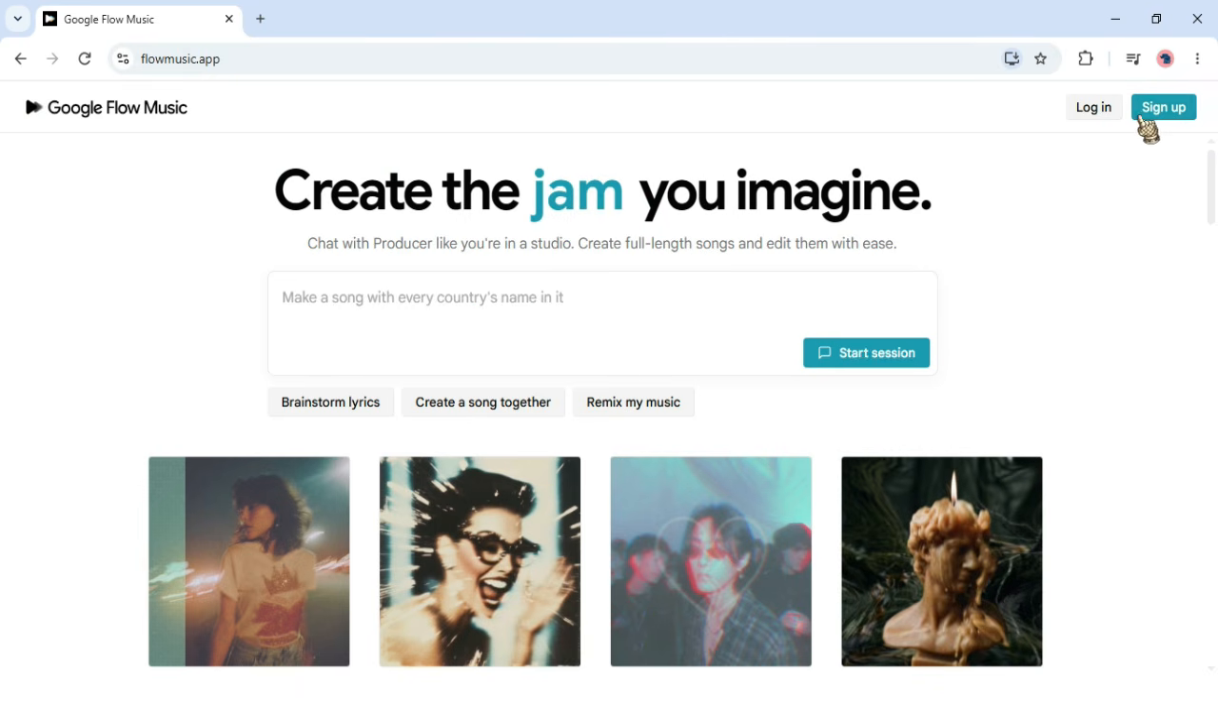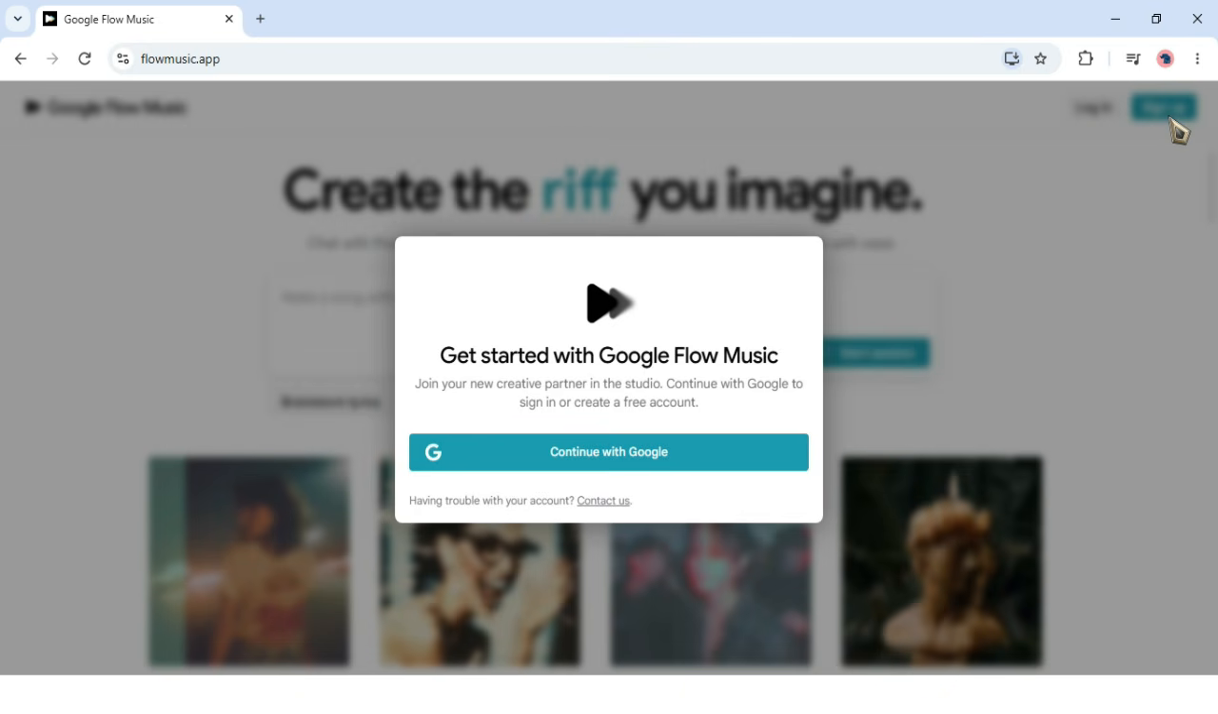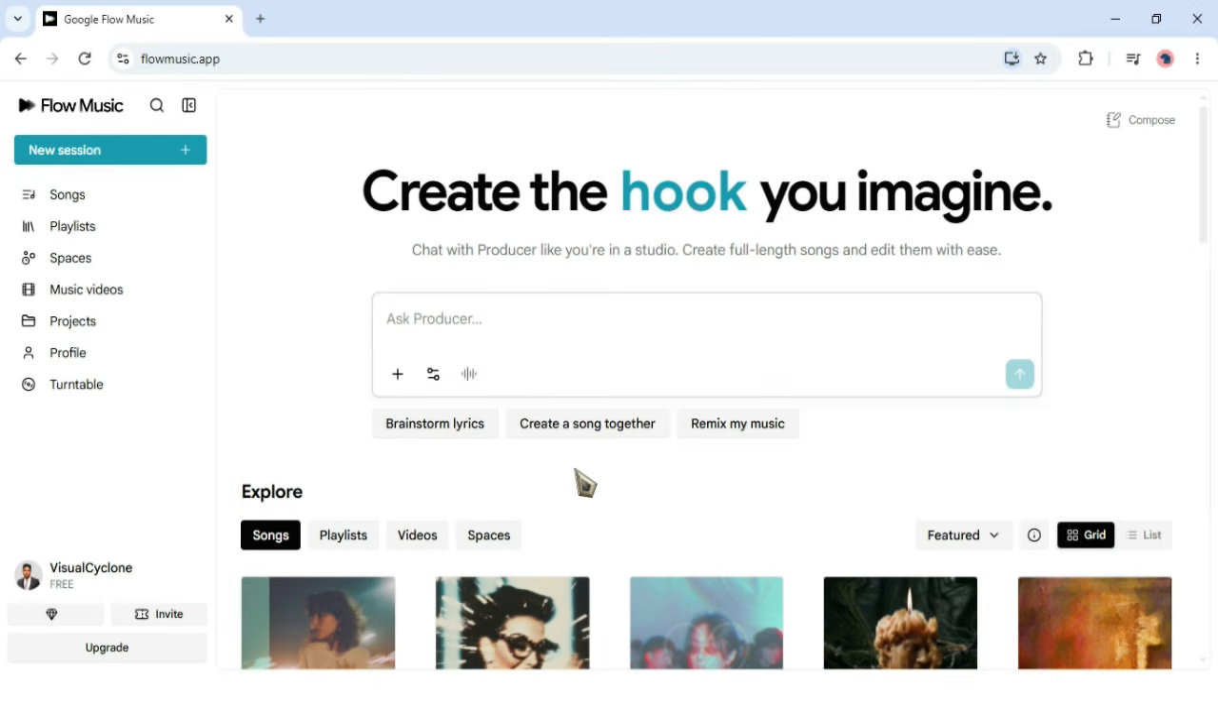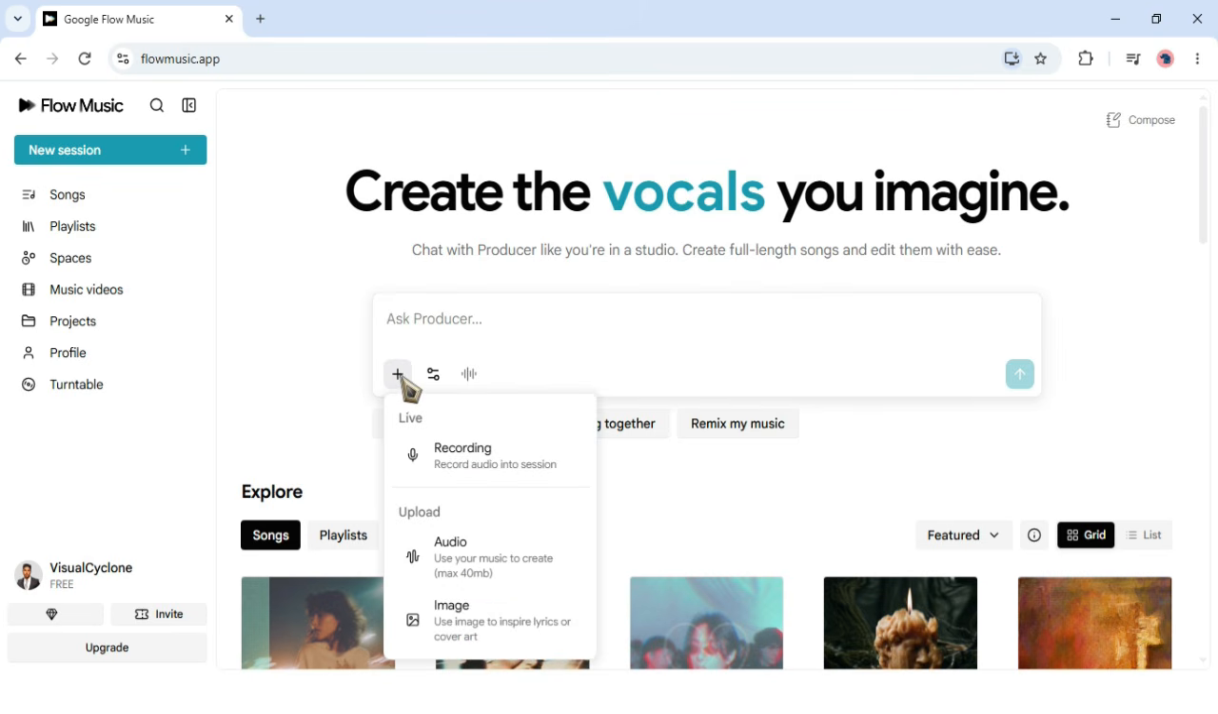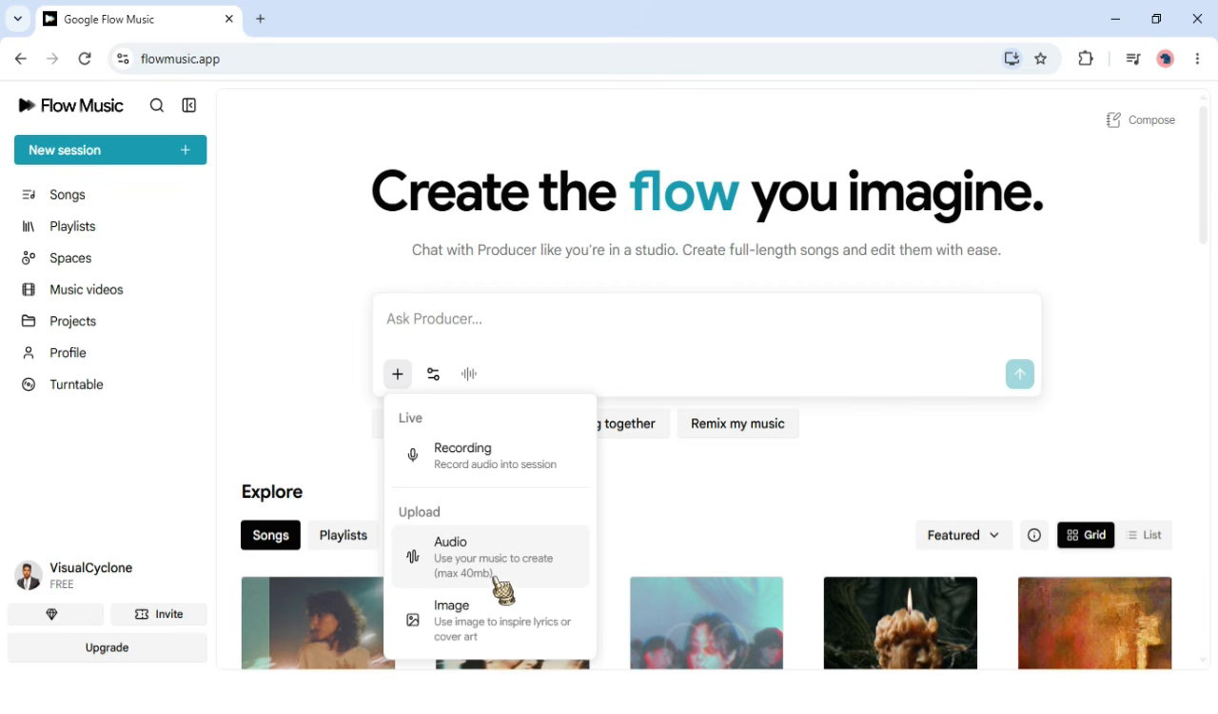Now you need to click on sign up button and you can continue with Google. After sign in, you will get the following dashboard, and in the chat box, if you click the plus icon, you can add recording or you can upload audio, or you can also use image as a cover.